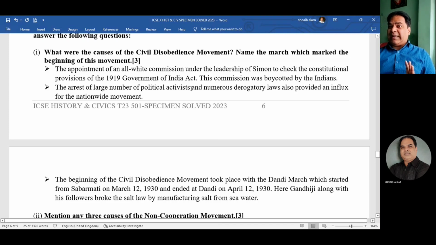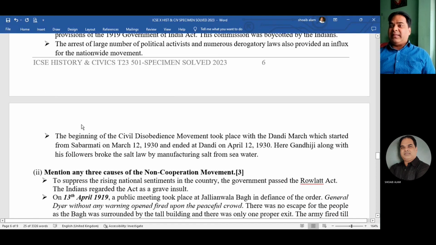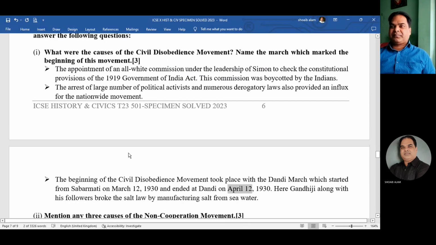A large number of political activists and numerous derogatory laws also provided impetus for the nationwide movement. The civil disobedience movement took place, which march? Dandi March. The Dandi March was the famous march which started on March 12 and ended on April 12th. It was started in the year 1930.